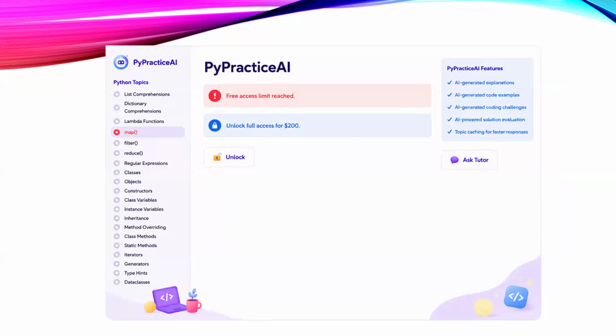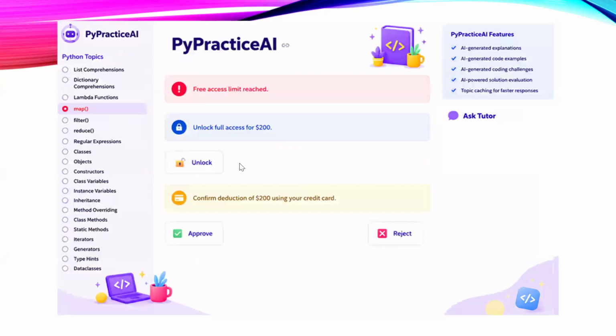Finally, we will limit the number of lessons that learners can access for free. Once the learner has viewed lessons for 2 Python topics, they will reach the free access limit. If they try to access another topic, the application will display a free access limit reached message and ask them to unlock full access for $200. The learner can then click the unlock button to start the purchase process.